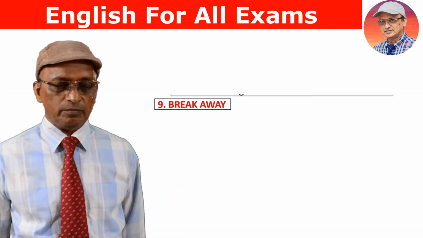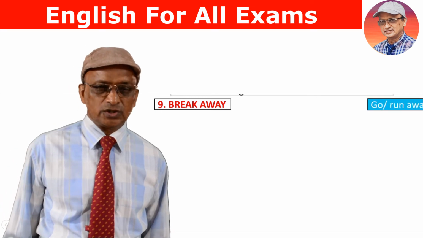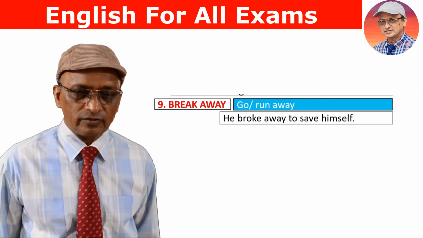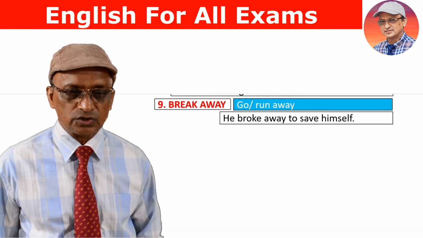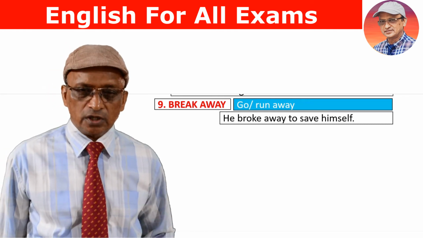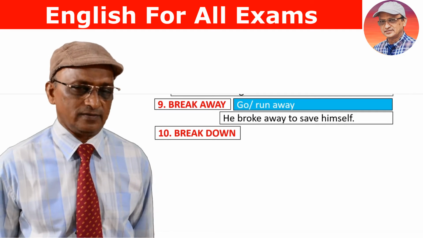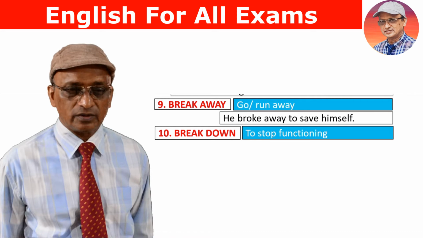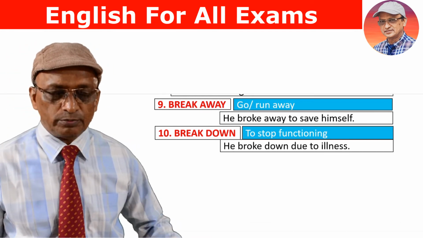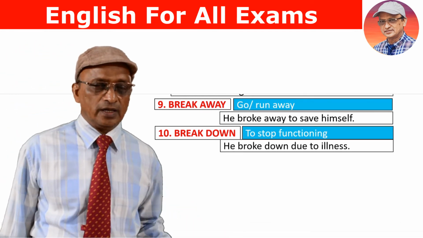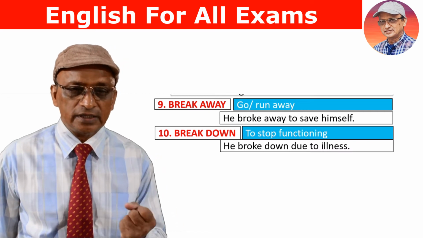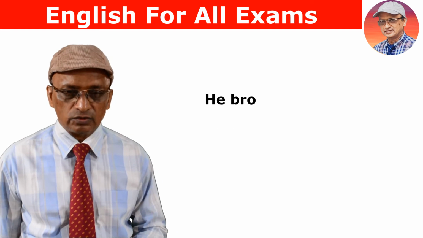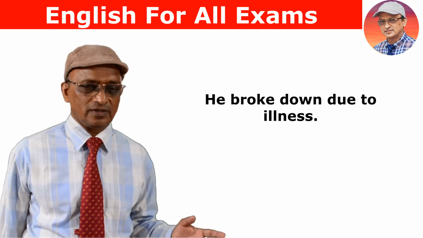Next phrasal verb, break away. Break away means go away or run away. This is the meaning of break away. Here is a sentence in which break away is used: he broke away to save himself. And still another phrasal verb, break down. The meaning of break down is to stop functioning. And this sentence contains break down in its applied manifestation: he broke down due to illness.